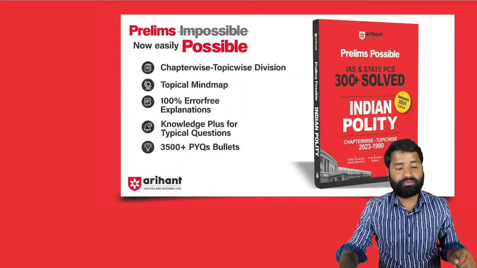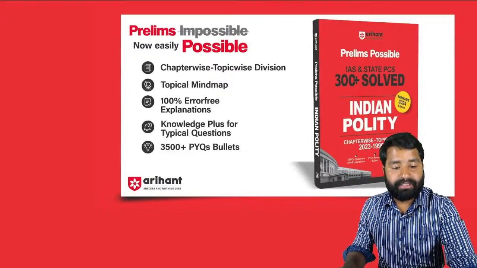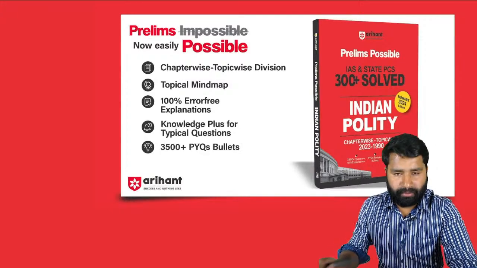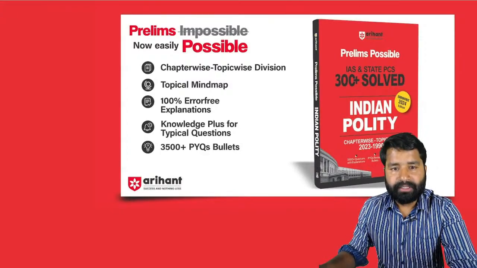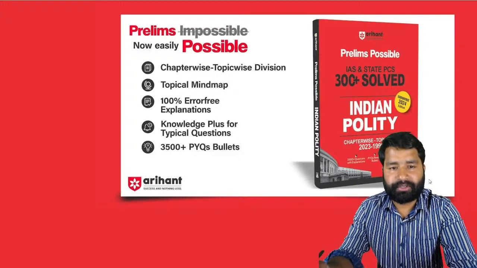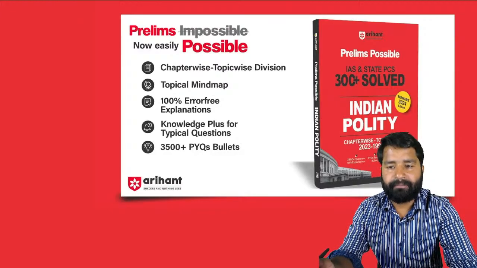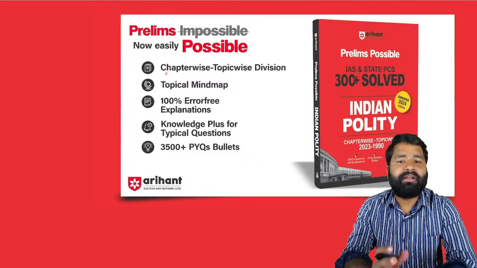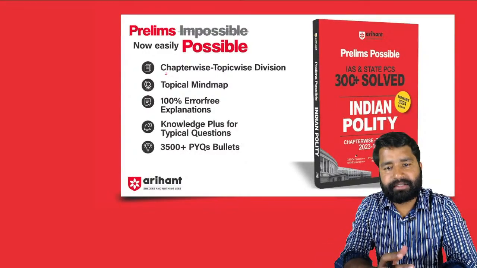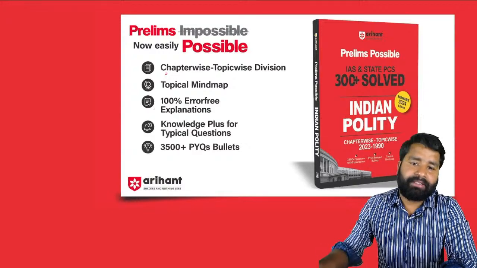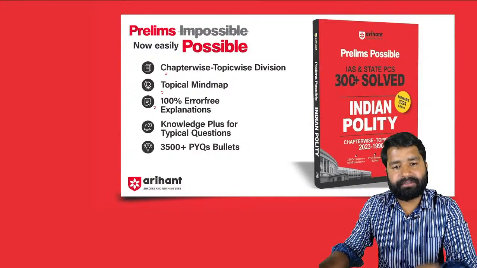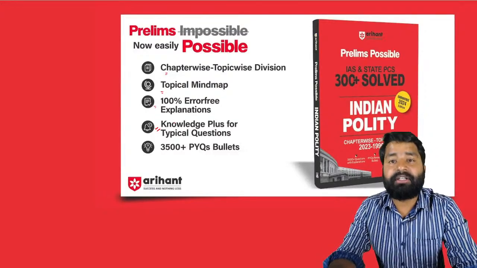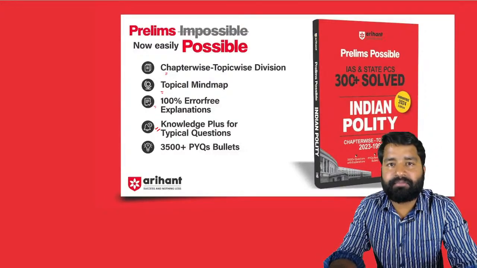As I told you already, the series is called Prelims Possible, and there are lots of features attached to this session. What are the features here? Students, this book is divided into chapters, and the chapters are divided into topics. There is a topical mind map, and this is 100% error free. Explanation is here. There is a knowledge plus for the typical question, and there are 3500 plus PYQ bullets.